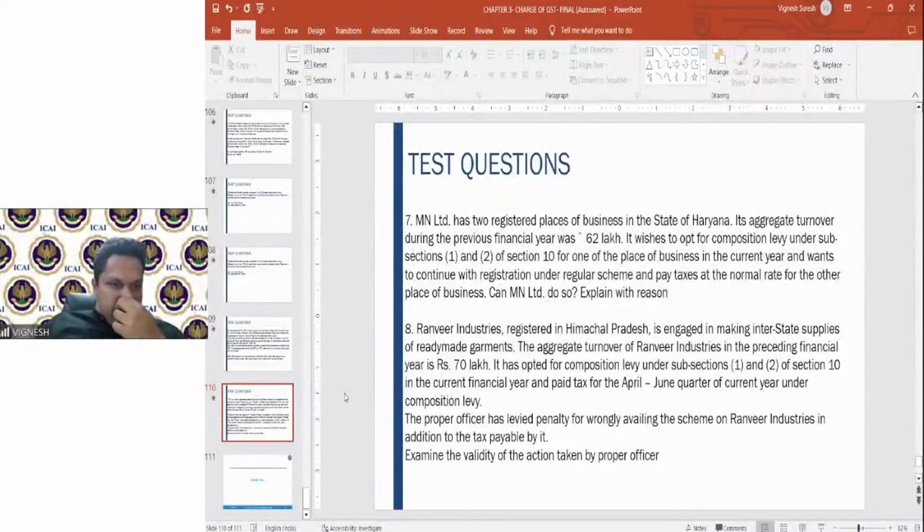Then next one. Ranveer Industries, registered in Himachal Pradesh, is engaged in making interstate supplies of ready-made garments.